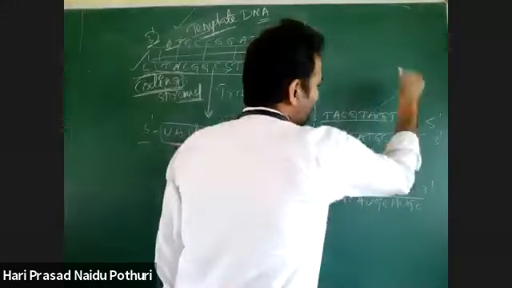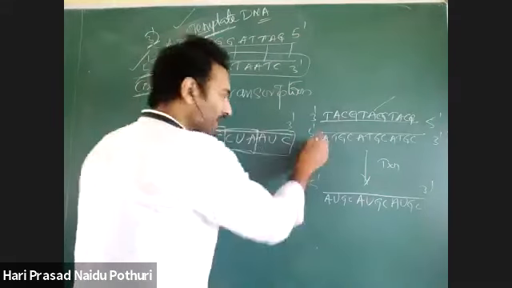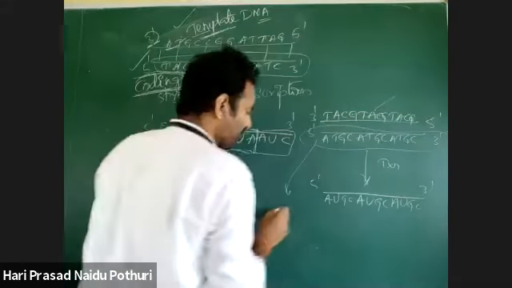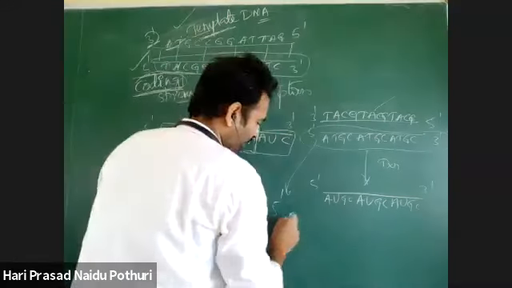No need to consider this. To write RNA directly, we can write this coding strand sequence directly: 5 prime ATGC.